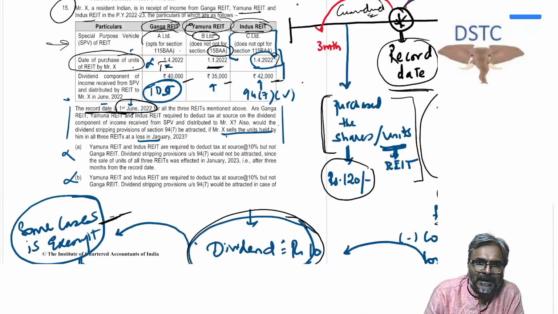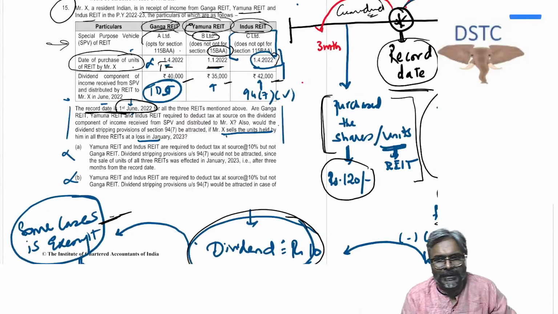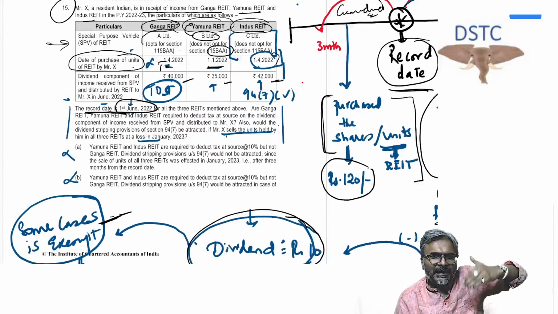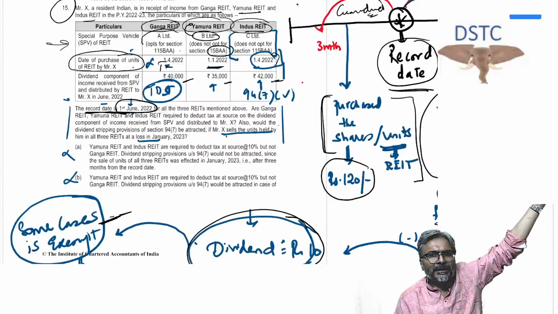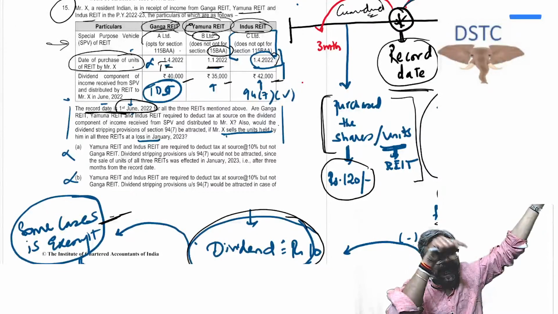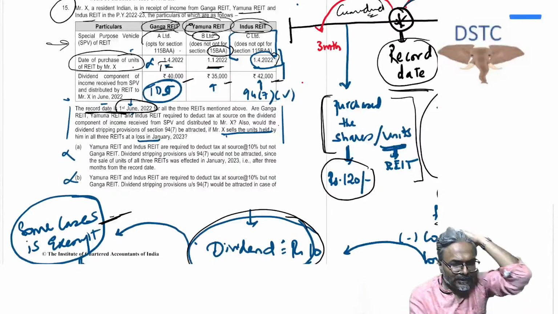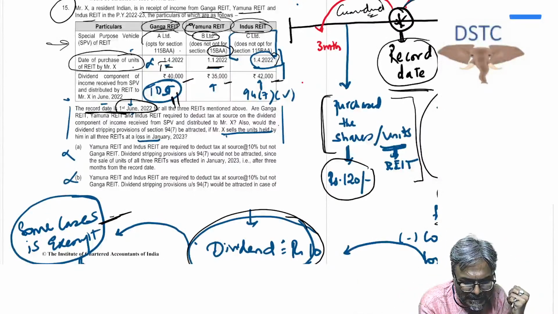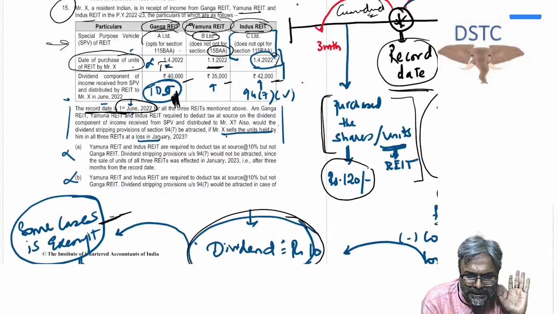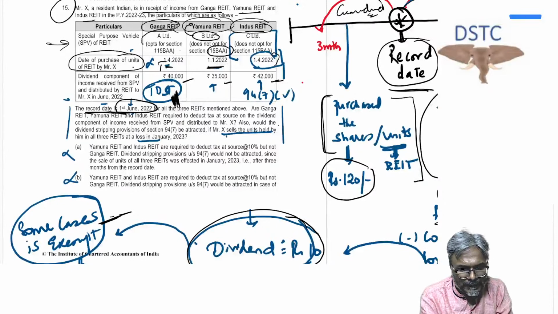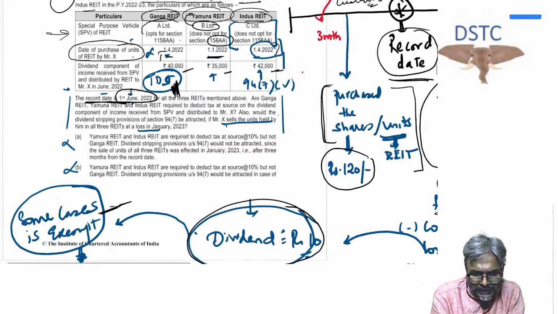And as far as Ganga REIT is concerned, the dividend in the hands of the unit holder, it is not exempt, it is taxable. So when the REIT, which is Ganga REIT, will pay the dividend to the unit holder, 10% TDS they will deduct it, because the dividend is taxable. So TDS will be deducted. Yes, TDS will be deducted. When the dividend will be paid by Ganga to the unit holder, 10% TDS will be deducted. Let's come to this one, students.